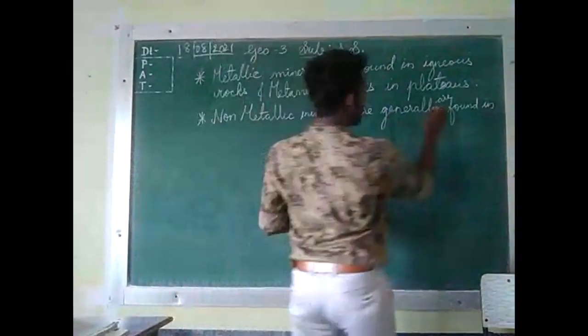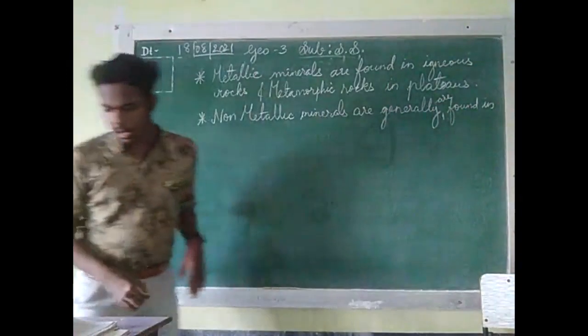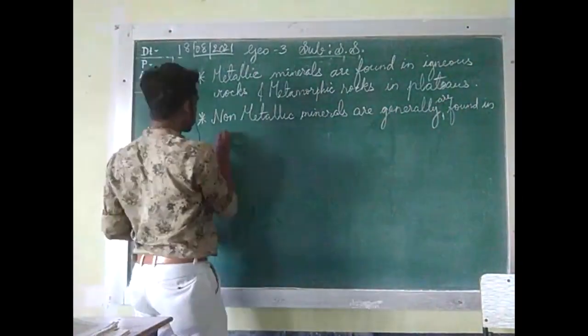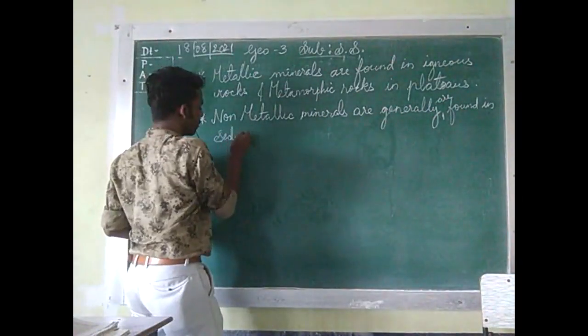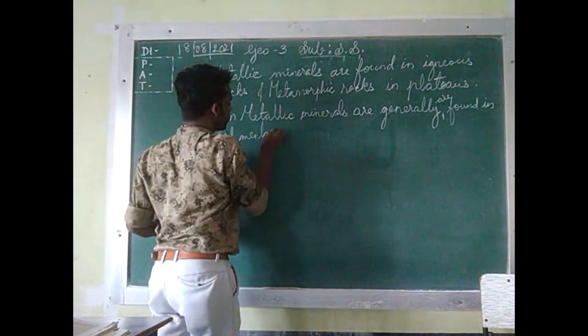Are found in rock formation. Can you see that? Sedimentary rock formation, in veins and fold mountains.